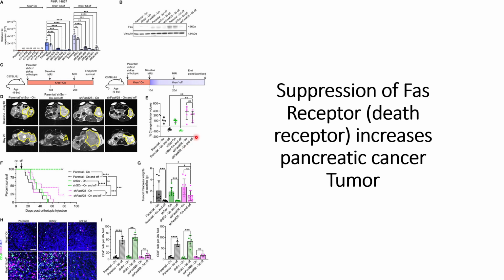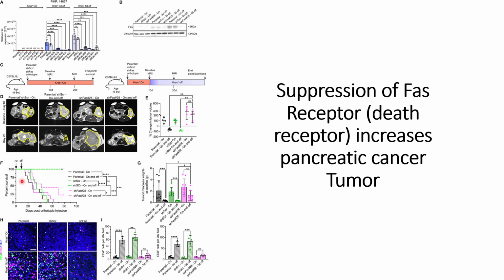And also when it remains on and off, then the tumors slightly decrease, because the amount of time that these short hairpin RNAs spend in activated conditions is less compared to the case when it is completely activated for the whole period of time. So this result also indicates that reduction in these FAS receptors will reduce the immune efficiency, and it will cause an increase in the tumor volume.